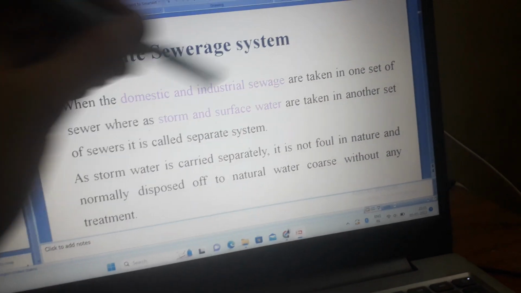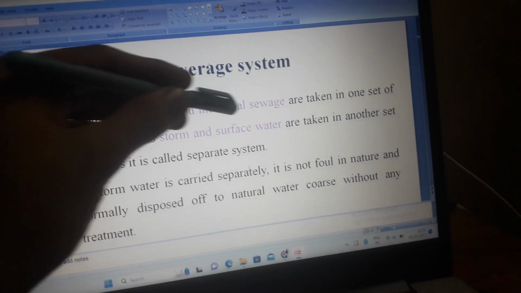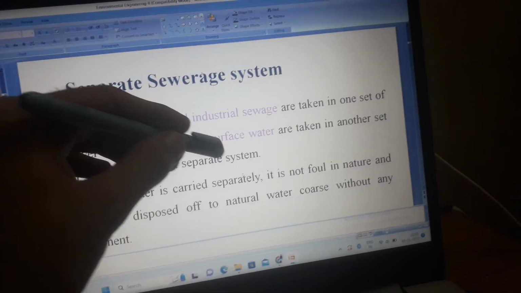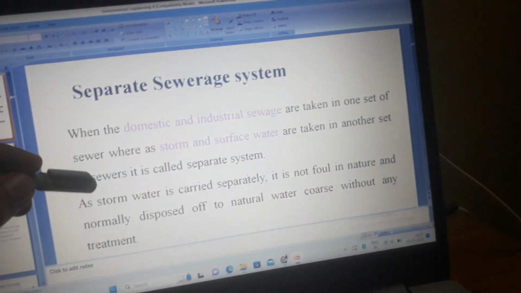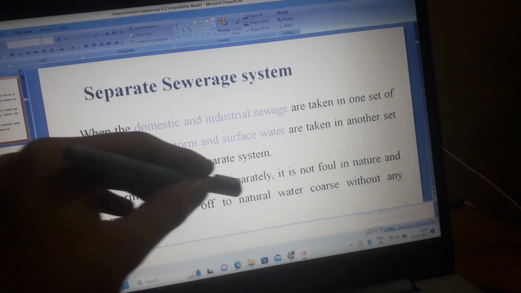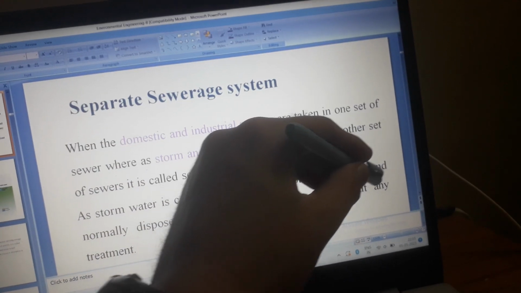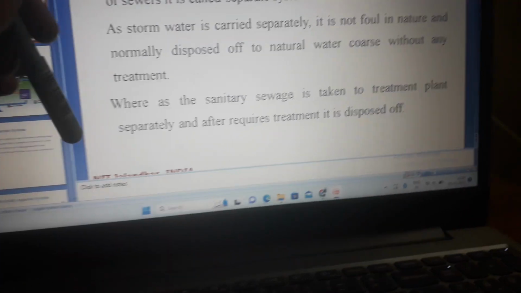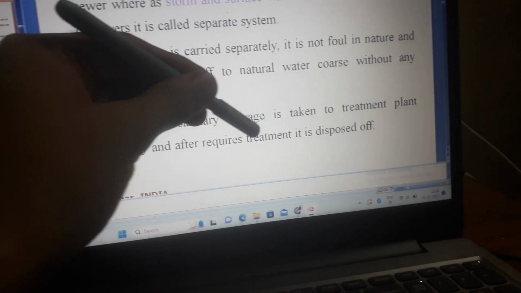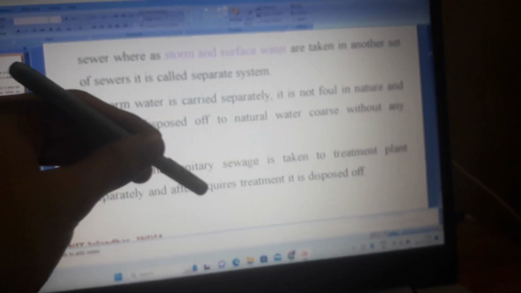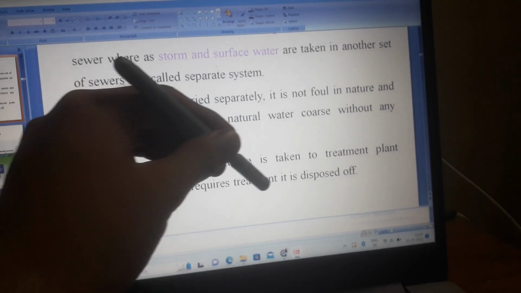Then separate sewage system. When the domestic and industrial sewage are taken in one set of sewers, whereas storm and surface water are taken in another set of sewers, it is called a separate system. As storm water is carried separately, it is not foul in nature and is normally disposed of to natural watercourses without any treatment. Whereas the sanitary sewage is taken to a treatment plant separately and after required treatment, it is disposed of.